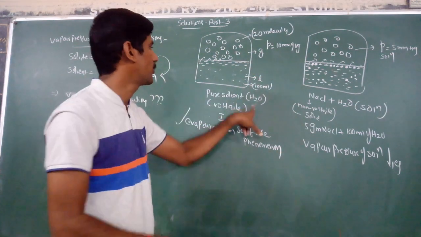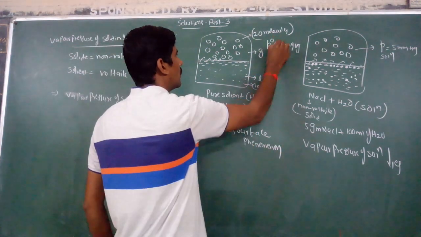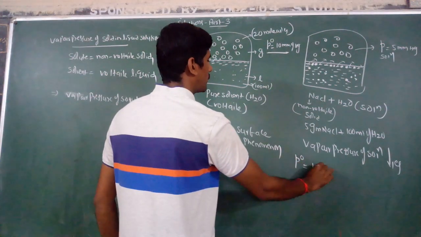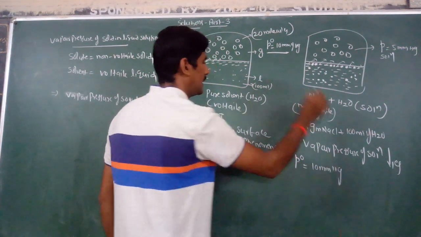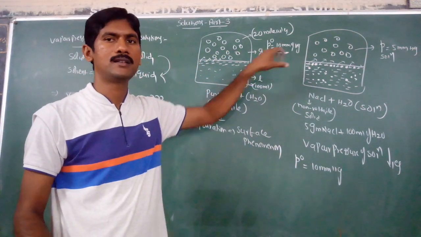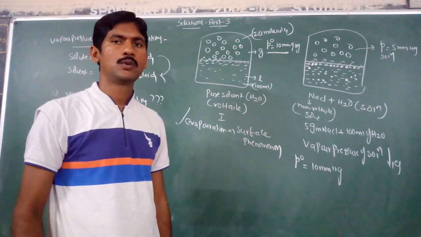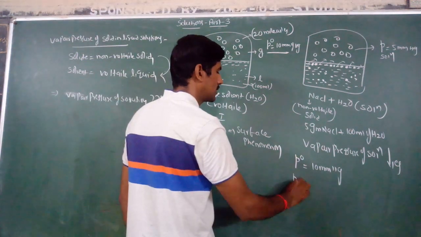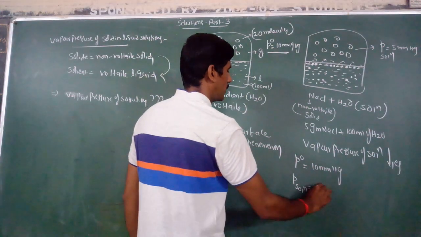Initially, for the pure solvent, what is the vapor pressure? Pure solvent vapor pressure is 10 mm of Hg. If sodium chloride is dissolved in the water, what is the vapor pressure of the solution? 5 mm of Hg.